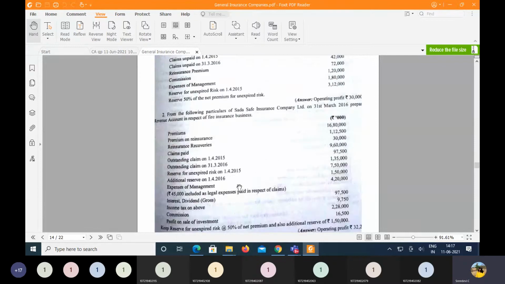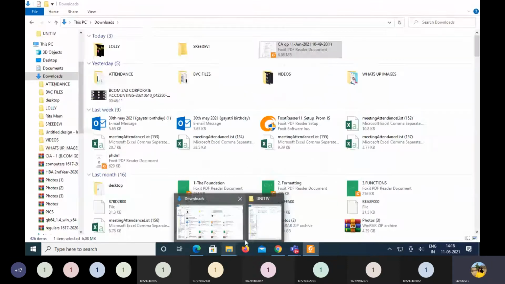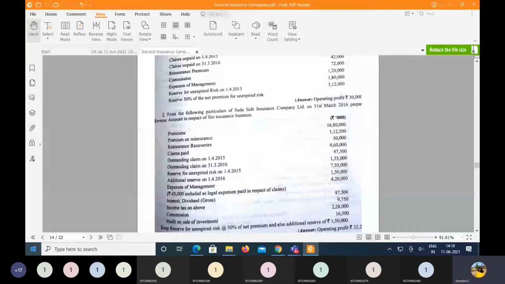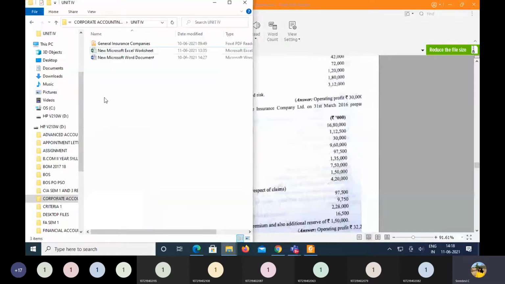So here what is asked: from the following particulars of Sada Safe Insurance Company Limited on 31st of March 2016, prepare the revenue account in respect of the fire insurance business, right? So here let's move to the Excel sheet.